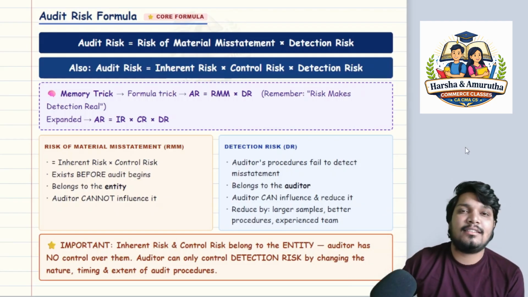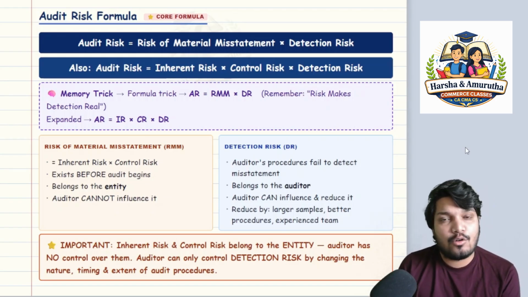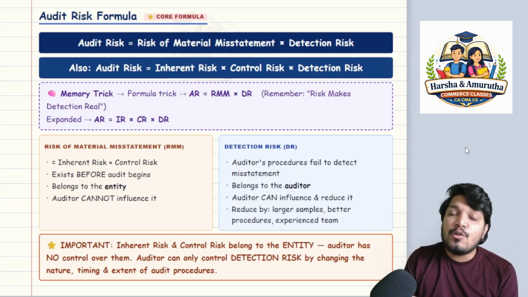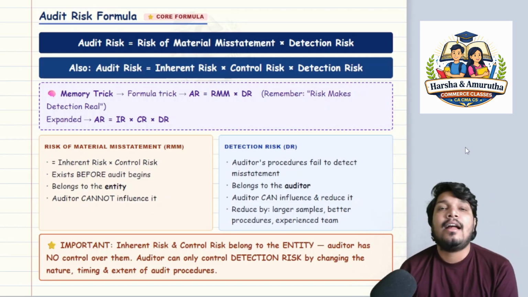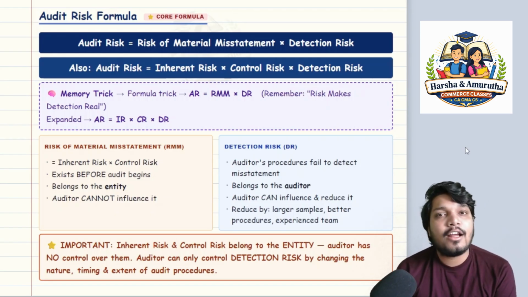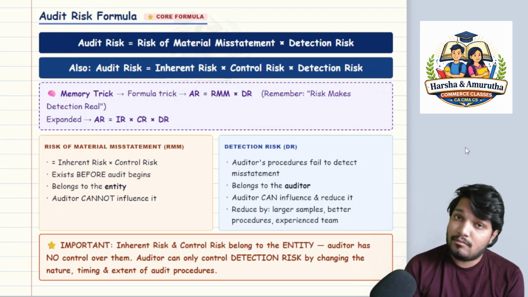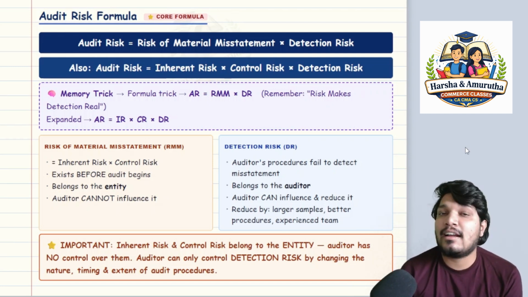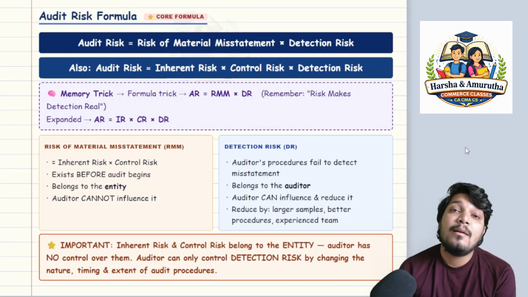What is control risk, sir? Control risk is nothing but the failure of the controls which are in place. Let's say you have appointed a security guard for your bank, and the security guard suddenly went for lunch, and he went for lunch and didn't come back because after lunch, he thought he would go home and have some power nap.